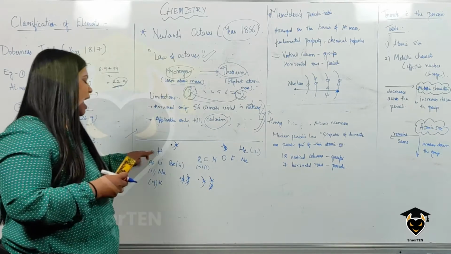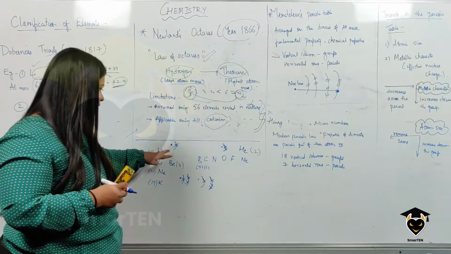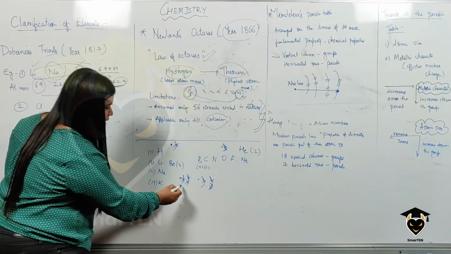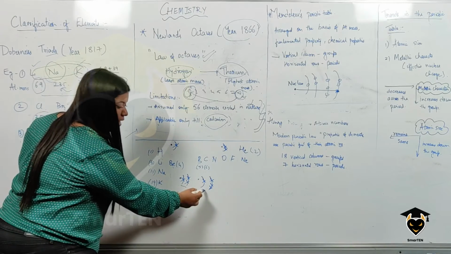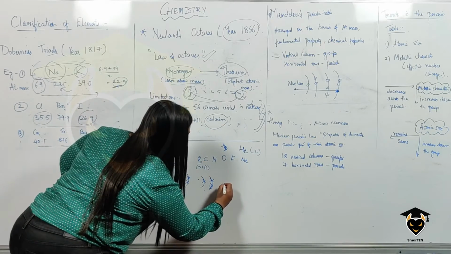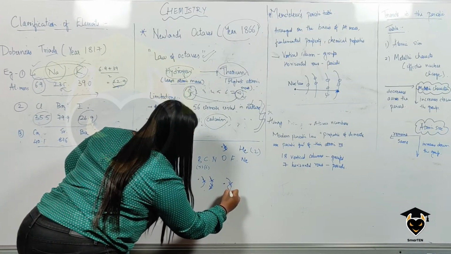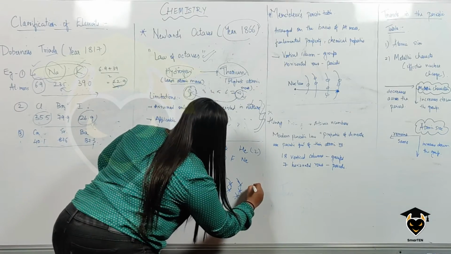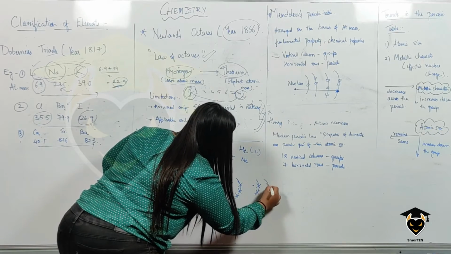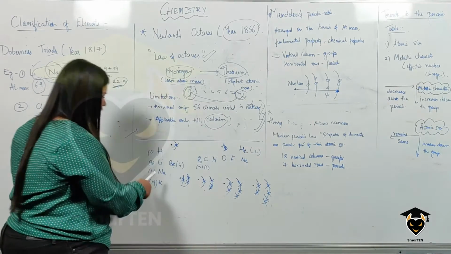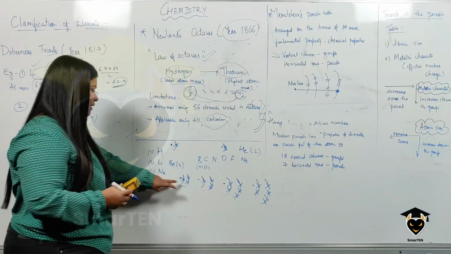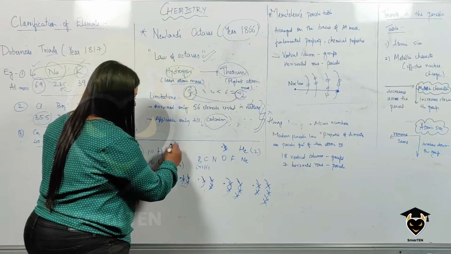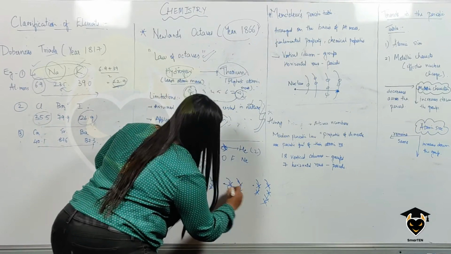As you go across the period, the electrons are getting added to the same shell. For example, lithium has 2 shells occupied, and beryllium also has 2 shells occupied. Let us consider boron. Boron has 5 electrons: 1, 2, 3, 4, 5. Carbon has 6 electrons: 1, 2, 3, 4, 5, 6. If you see here, across the period, the electrons are getting added to the same shell, which means the atomic radius or the atomic size is the same.